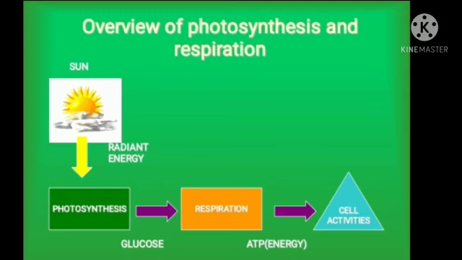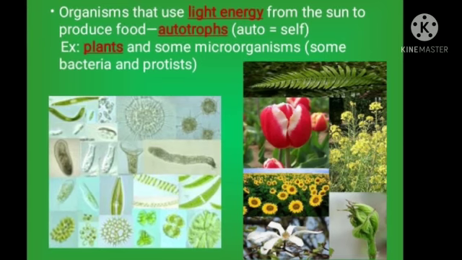We get the light of the sun through electromagnetic waves, and from these electromagnetic waves we get the radiant energy. And in the presence of this radiant energy, what occurs? Photosynthesis occurs. So what is the product of photosynthesis? The main product of photosynthesis is glucose. And after respiration, this glucose is converted into a form of energy which is ATP. And what is the function of ATP? The function of ATP, a form of energy, is in the metabolic activities of our cells.